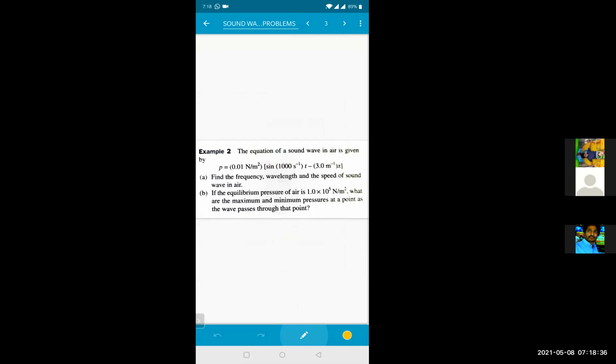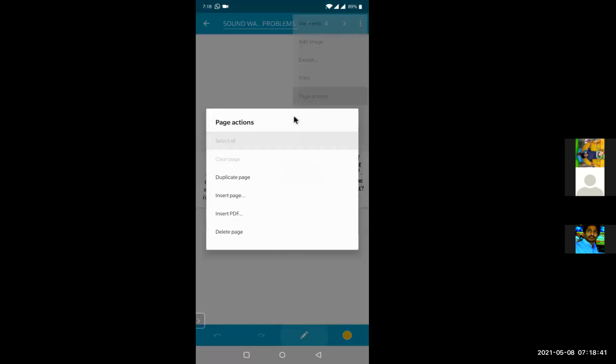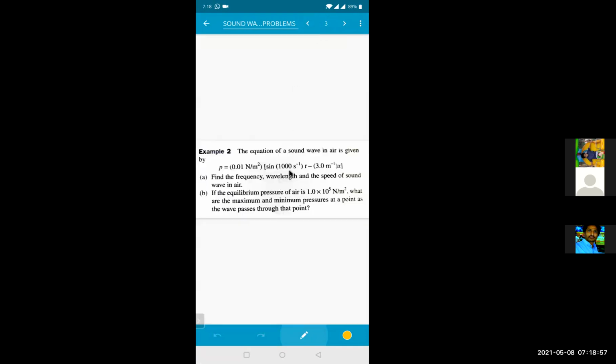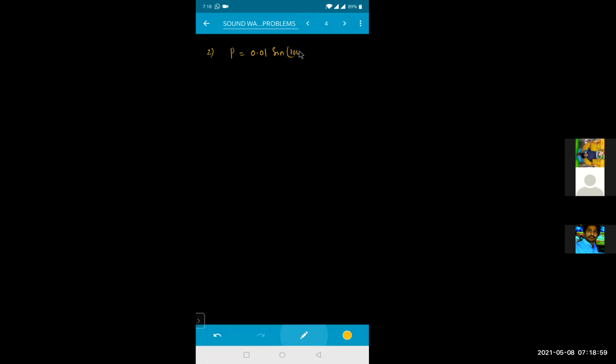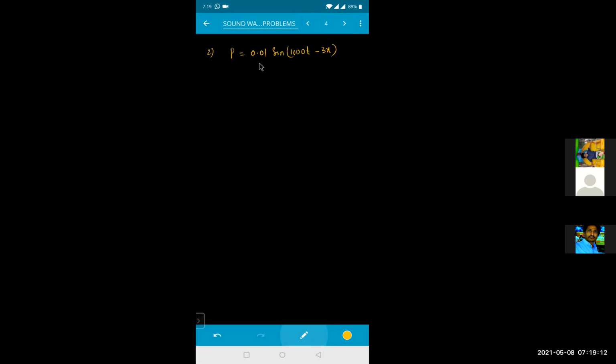Okay. So let us first write the equation. The equation of the sound wave is given as P equals 0.01 into sine of 1000 T minus 3 X. Can I write like this? P equals 0.01 sine (1000 T minus 3 X). So this is your pressure.